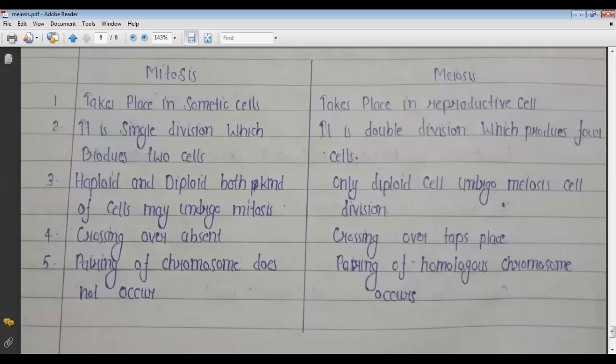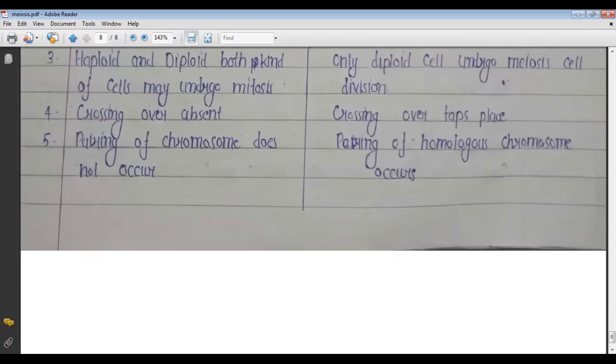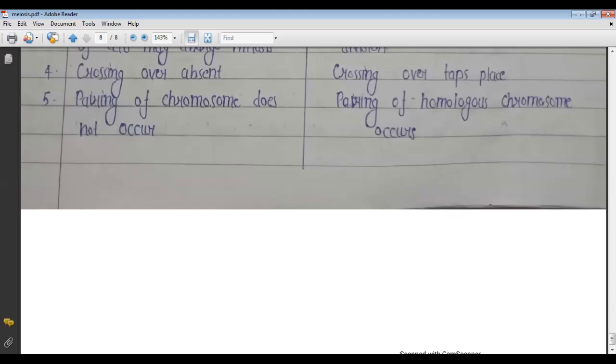In mitosis, both haploid and diploid cells may undergo mitosis, but in meiosis, only a diploid cell undergoes meiosis cell division. Crossing over is absent in mitosis, but in meiosis, crossing over takes place. Pairing of chromosomes does not occur in mitosis, but in meiosis, pairing of the chromosomes occurs. So these are the differences between mitosis and meiosis.